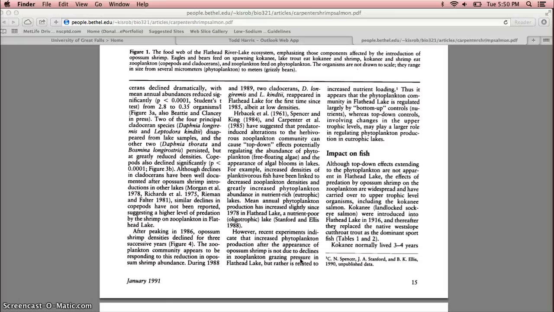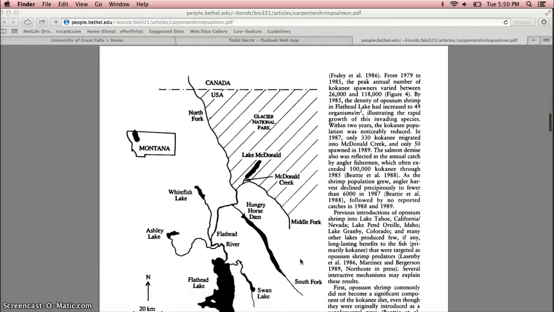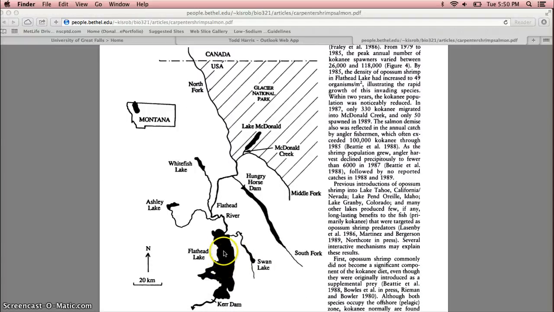In 1979 and 1985, 26,000 of the salmon went to Lake McDonald. As you look at this picture here, they start in the lake, they migrate up the river, and 26,000 migrate up this river and spawn in Lake McDonald. That's plenty of food for the grizzly bears and for the bald eagles. A few short years later, in 1987, only 330 made the trip up the river, and only 50 spawned because of the competition of the shrimp.